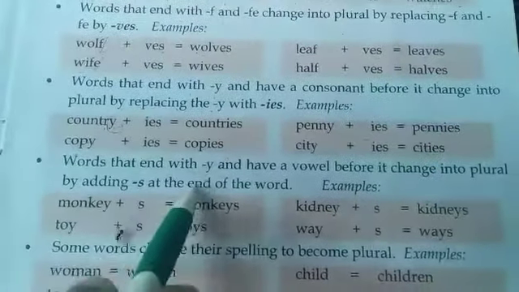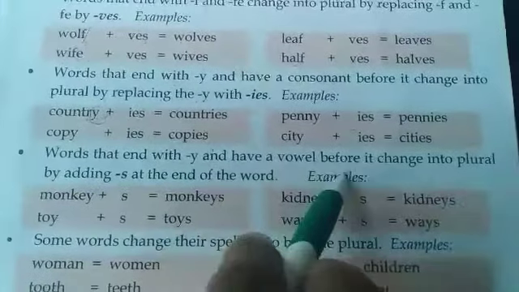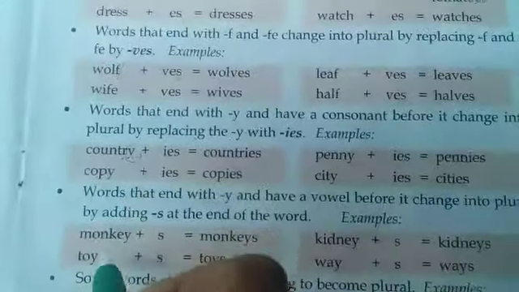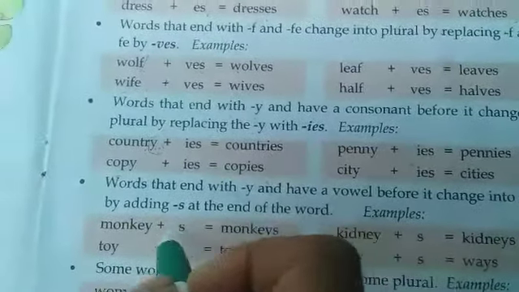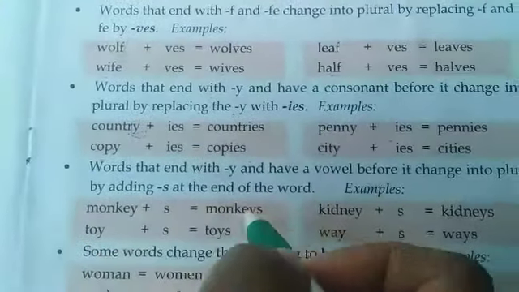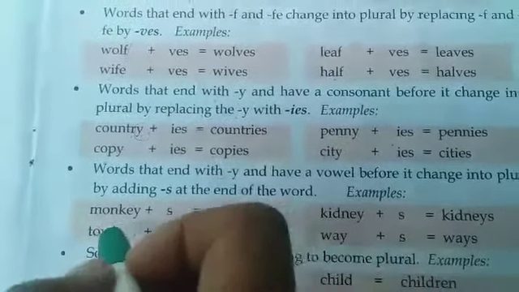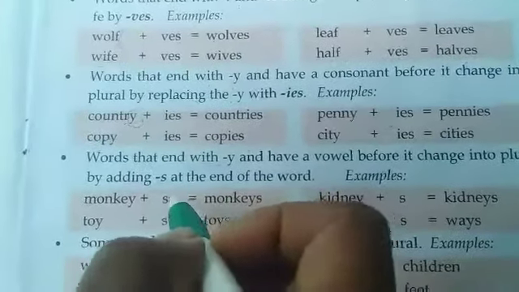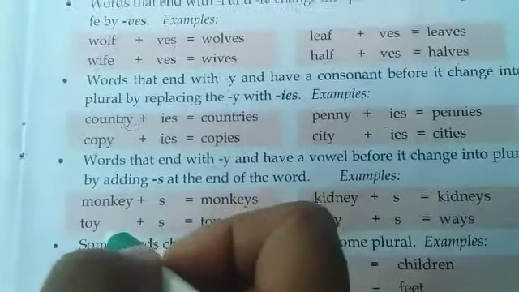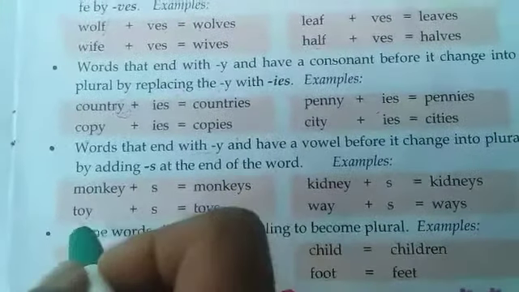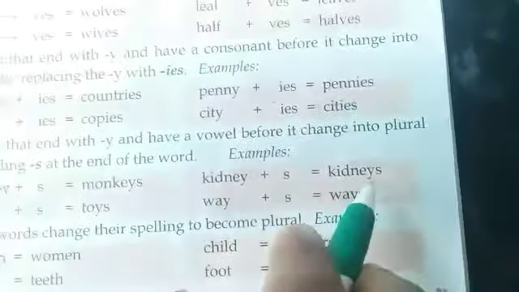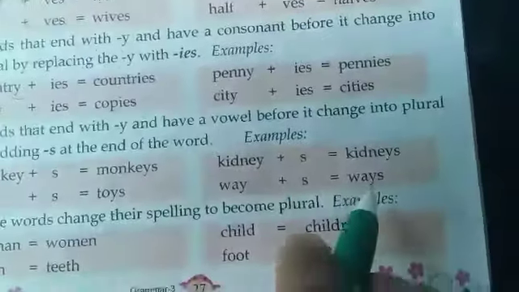Then words that end with y and have a vowel before it change into plural by adding s at the end of the word. If before y there is a vowel letter, we need to add just s. That means monkey plus s, monkeys. No need to cut that y, just add s at the end of the word. Then toy, toys. Before y, a vowel letter o. Then kidney, kidneys. Way, ways.